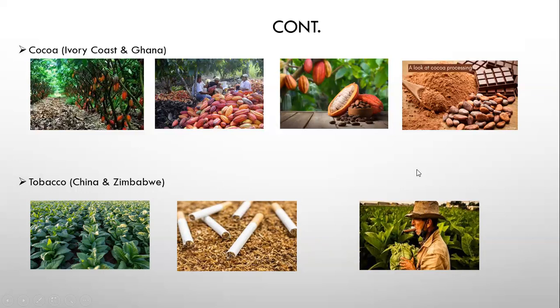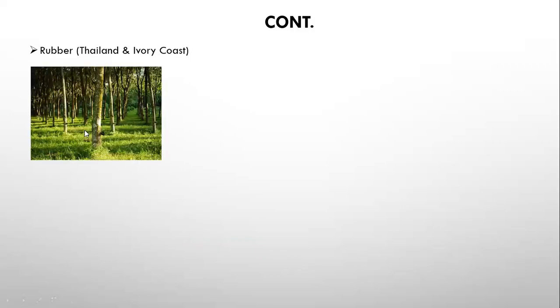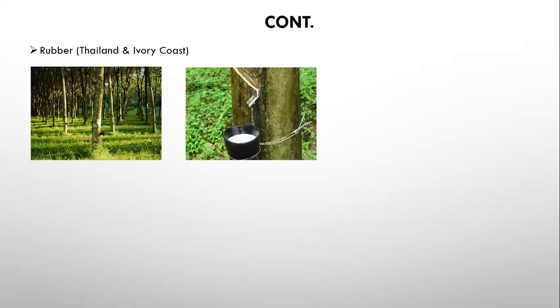So let me give you another crop that is grown under plantation farming, rubber. Now, rubber is a crop that people are not so familiar with. The largest producer in the world is Thailand, and in Africa, Ivory Coast. So here is how a rubber plantation looks like. So these are three crops. You have your tree of rubber, a rubber tree there, a rubber crop, and on